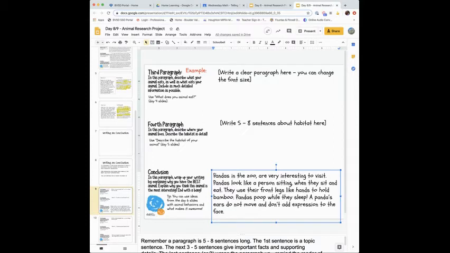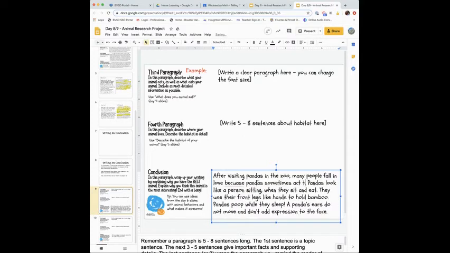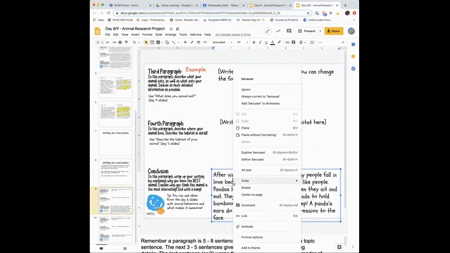After visiting pandas in the zoo, many people fall in love because pandas sometimes act like people. Are you noticing how sometimes I'm pausing?